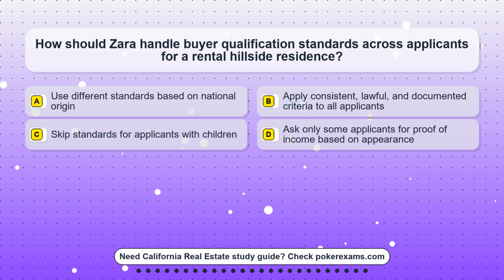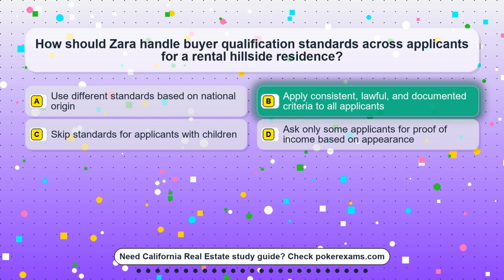Question 4. How should Zara handle buyer qualification standards across applicants for a rental hillside residence? Option A. Use different standards based on national origin. Option B. Apply consistent, lawful, and documented criteria to all applicants. Option C. Skip standards for applicants with children. Option D. Ask only some applicants for proof of income based on appearance.